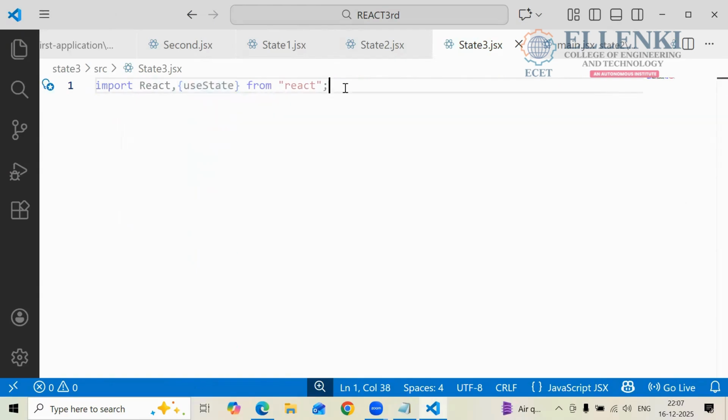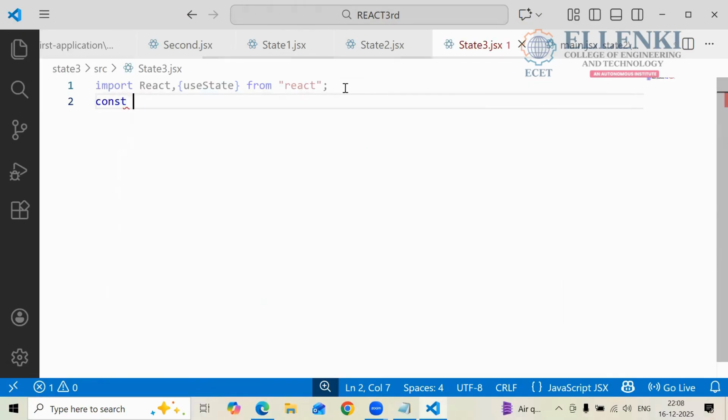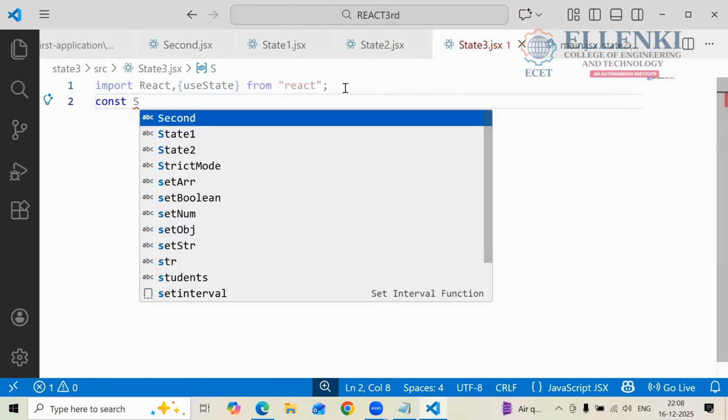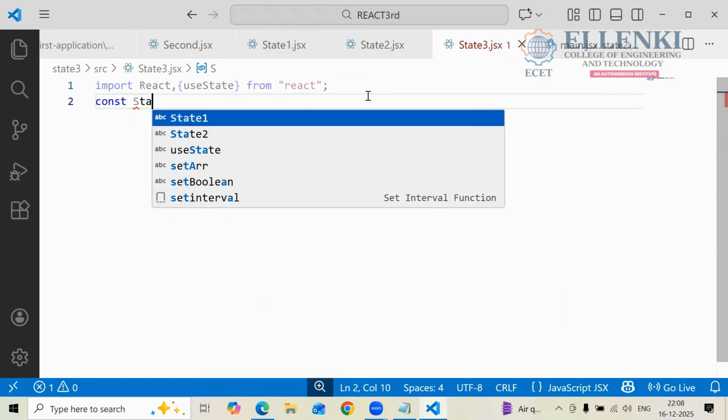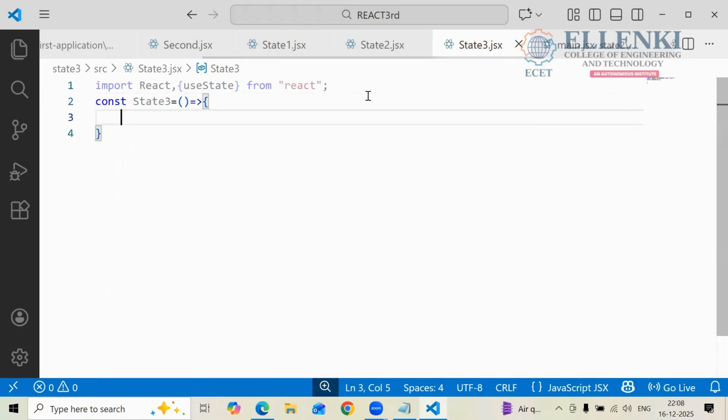And later, what do you have to define here? Next, you have to create one component. How are you going to create the component? Const State3. What is your component name? State3. And what are we assigning to this component? We are assigning an arrow function.